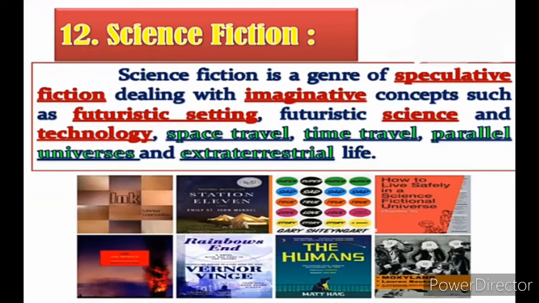Futuristic science where a time will come when all the people will be communicating through machines, robots will be there, human beings will not be there. This is all imaginary, it's not real, but we feel that these all things will happen. And technology, space travel, you know, time travel, time is traveling. Okay, that we can see. Parallel universe, right now one universe is running on earth, one more earth would be there, then how the people would be surviving there, you know. And extraterrestrial life. Extraterrestrial life means outside the earth, space, a place outside our earth, where space aliens would be there, they also have a life.